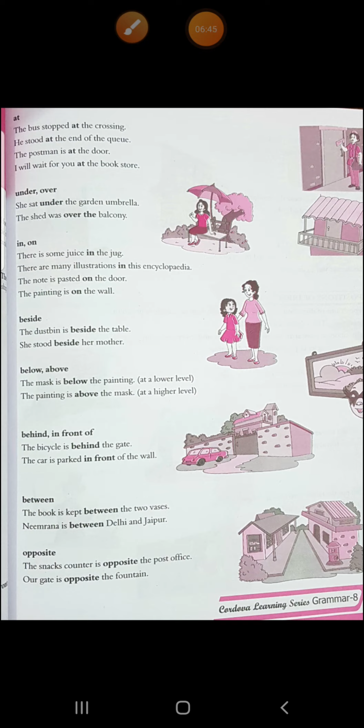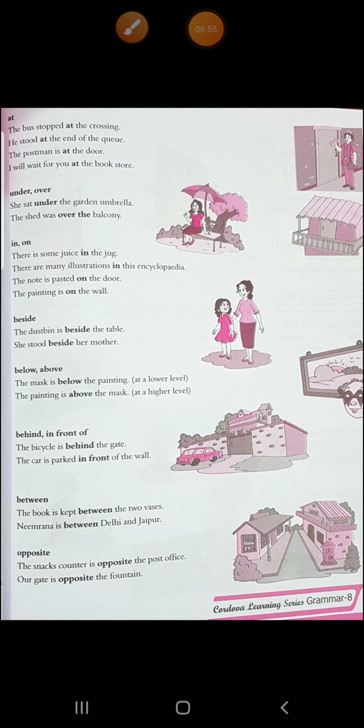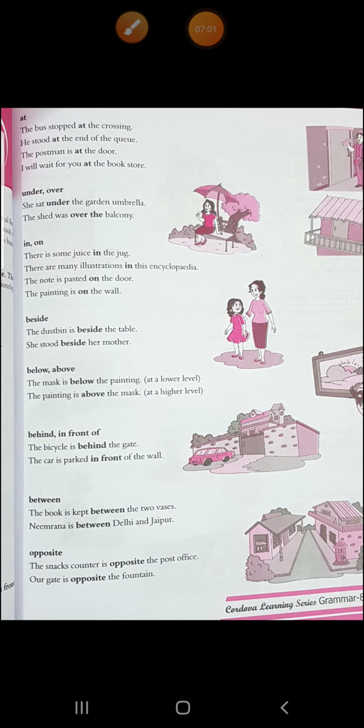The postman is at the door. We know the exact position. When we have to go more particular, then we say at. Alright. I will wait for you at the bookstore. So we know the exact position, that is the exact position where we have to wait or have to be so that you can find me. And I told you that at is your preposition of spatial relationship. It is showing your space, place.